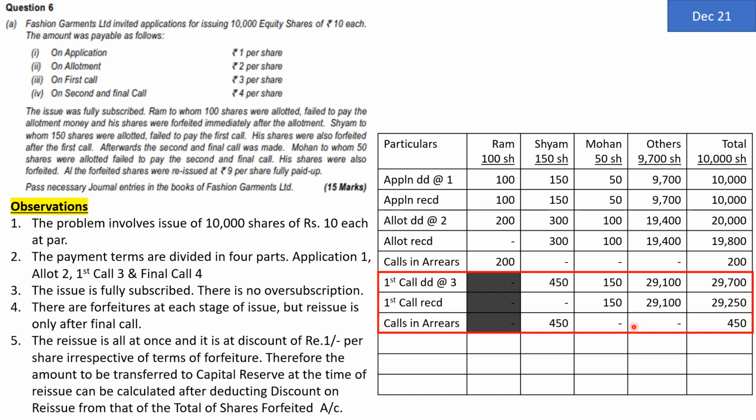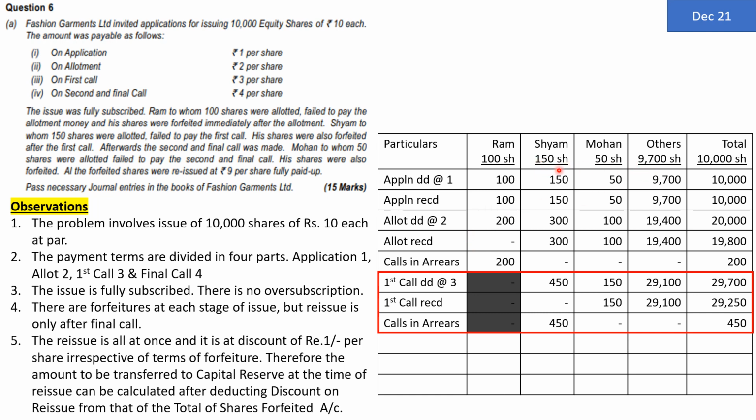We are going to consider only the rest of the people. So company is going to demand 3 rupees from Shyam. 150 into 3 is equal to 450. Mohan is equal to 50 into 3, 150. And others 9,700 into 3 is equal to 29,100. So total amount which the company can demand is not 10,000 into 3, but it is going to be 9,900.